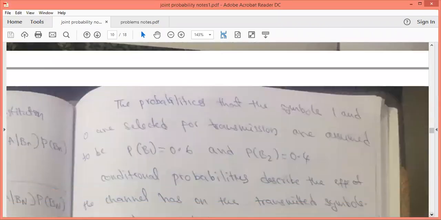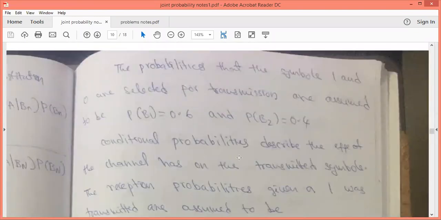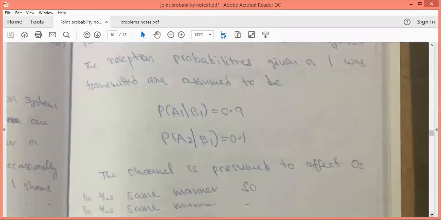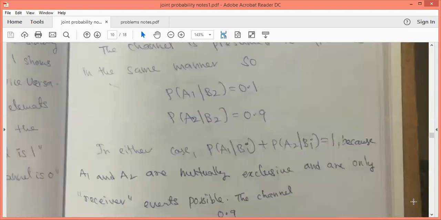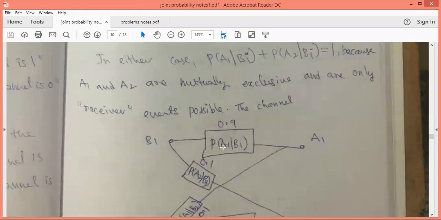And here, what is given? The probability of transmitting 1 is given as 0.6. The probability of transmitting 0 is given as 0.4. It is also given that the conditional probability is, what is the probability of receiving 1 when 1 is transmitted?